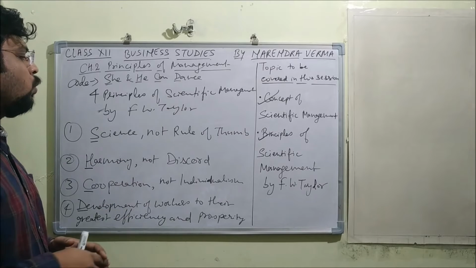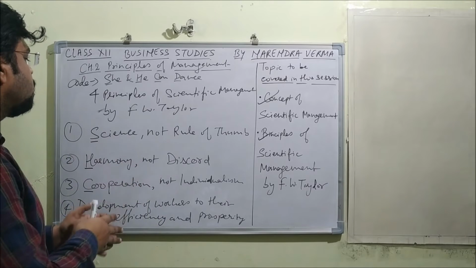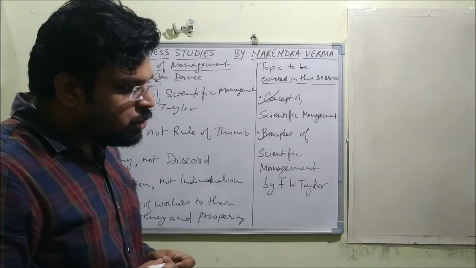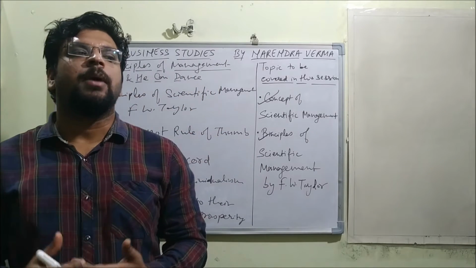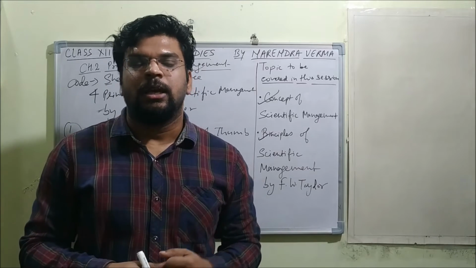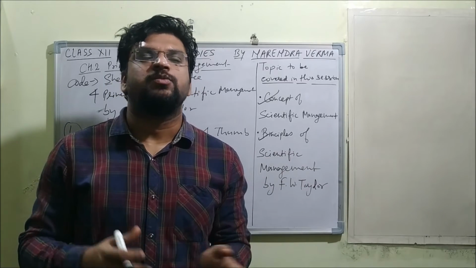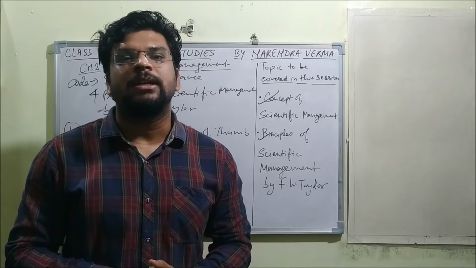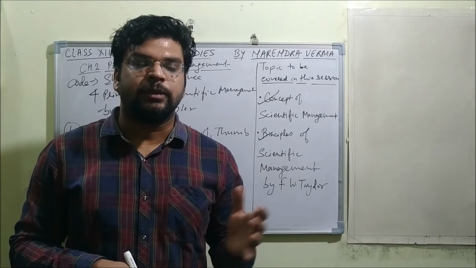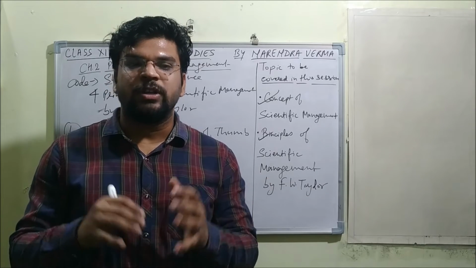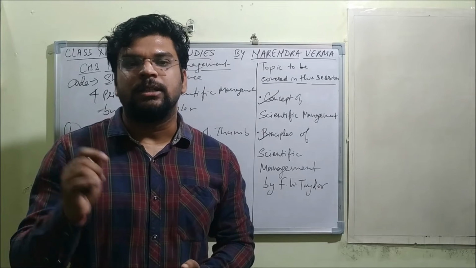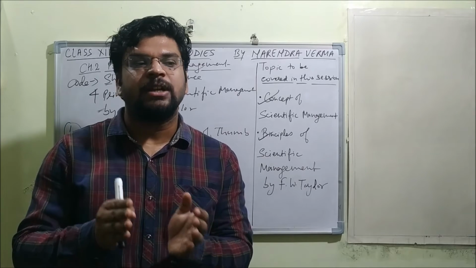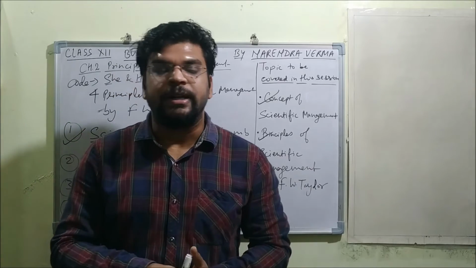So now we need to learn about these principles one by one. Very first, let's start with science, not rule of thumb. So we have already learnt about what is science in chapter number 1, when we were learning management as science, then we talked about it. And in the second chapter as well, when we were learning the features and importance of principles of management, there was the point of importance that management principles are important so that your decision may become scientific.